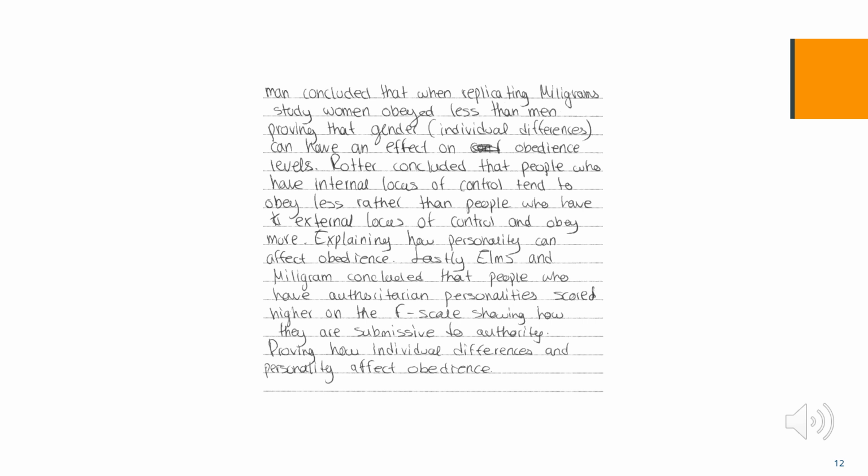The AO3 was level 3. The points were mostly developed with an awareness of competing arguments and judgments or decisions being present. The candidate used both Milgram and Berger in relation to gender and offers a judgment in whether they show gender does or does not affect obedience. There are AO3 points about personality through the use of Rotter and then Milgram and Elms, again with a judgment. Most but not all of the AO3 points are developed, but they are not well developed. Overall, this essay got 10 marks.